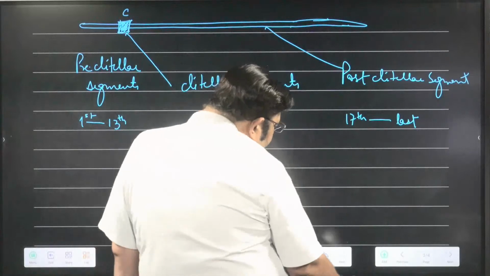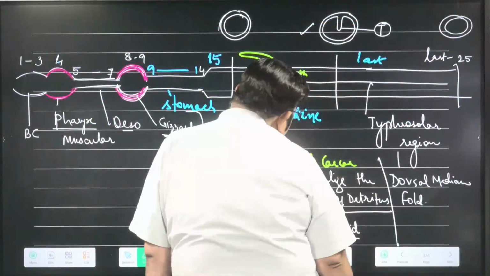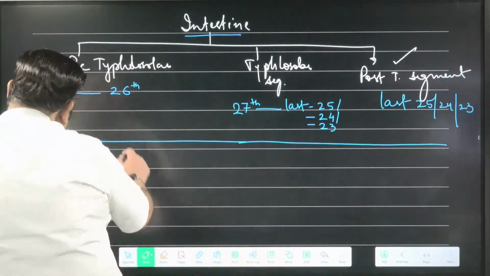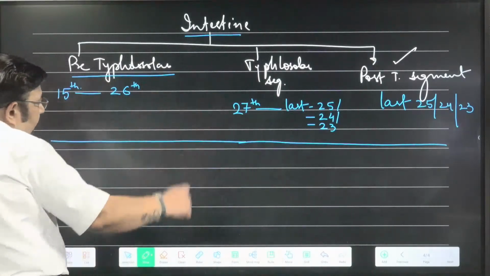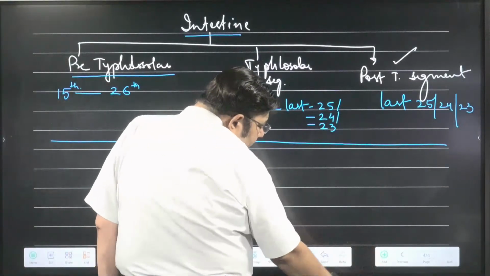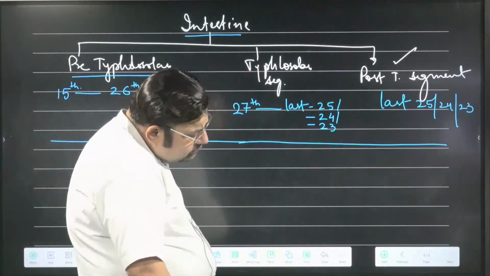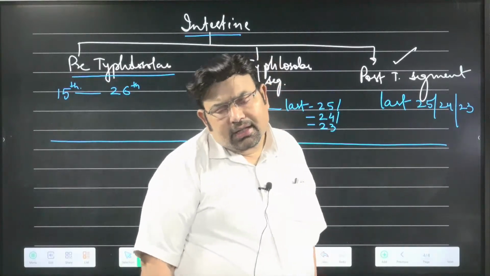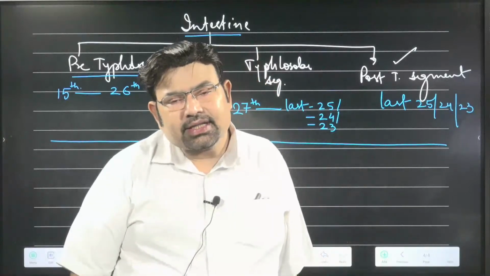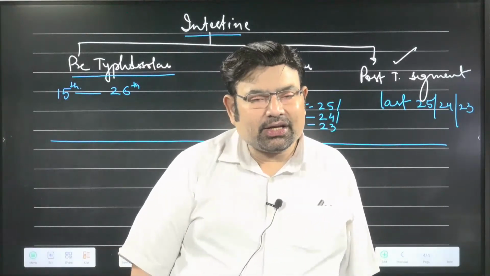But if only the intestine is asked, then the intestinal regions are 3: pre-typhlosolar, typhlosolar, and post-typhlosolar. Okay? That's all about the alimentary canal and digestive system of the earthworm. They are detritivorous animals and are very important for the ecosystem.